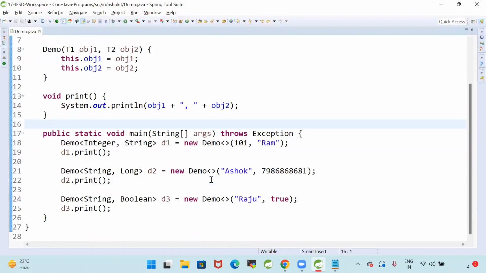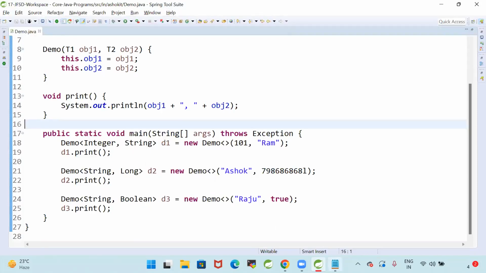Generics are used to write classes independent of data type, and we can define generics at the class level. We can use them at the variable level, constructor level, and method level. By using generics, we can develop classes, variables, and methods independent of data type. You can define the data type, what type of data you want to store, at runtime.